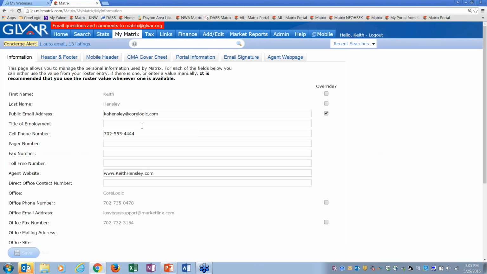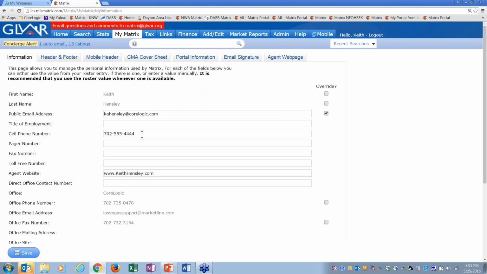When you click on My Information, you'll notice all these tabs here at the top, okay? Well, the first one is Information. This is just where you have your first name, last name, email address. Over here on the right-hand side, you'll notice that you can override it. So you might see an email address, and it might be an old email address for you. So you can come over here, put a check mark in there, and then you can override it, like I did with my CoreLogic email address in there, okay?